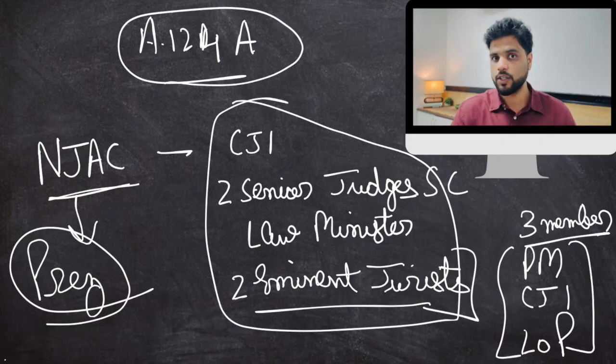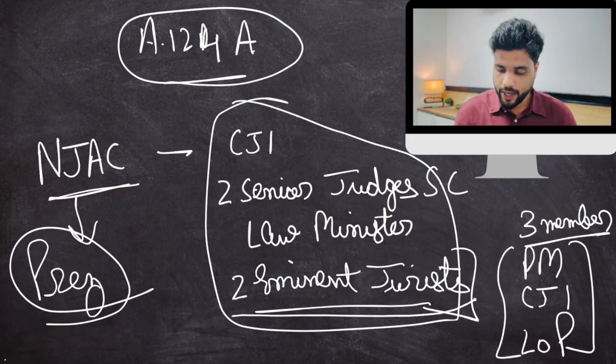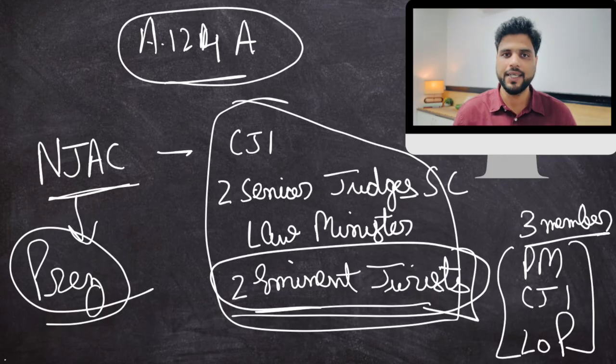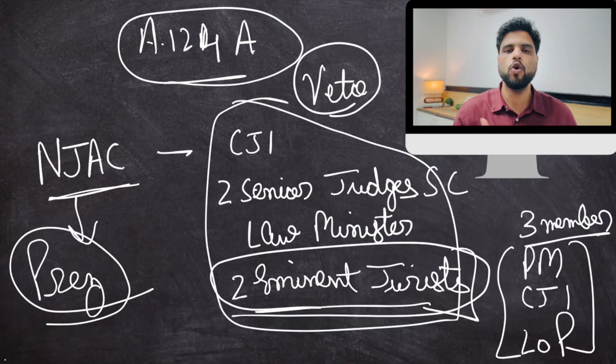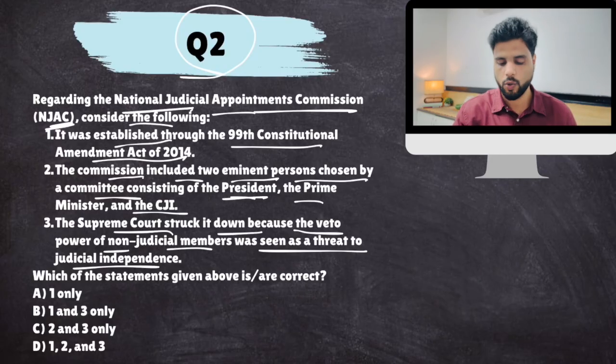Okay, there was another clause. If these 2 eminent jurists together decide to veto a candidate, that person's candidature won't be forwarded. So that means somehow these 2 eminent jurists had a veto on the appointment. Make sense? Now let's look at this question.